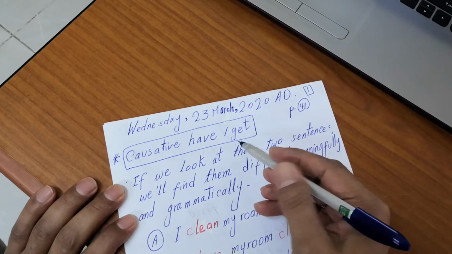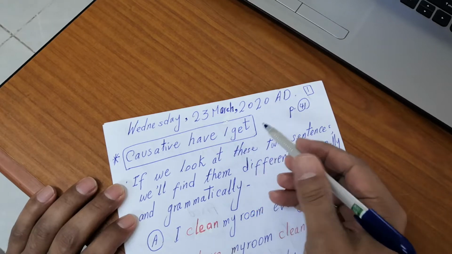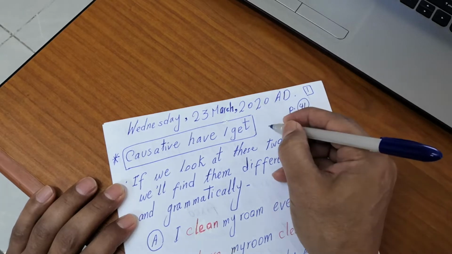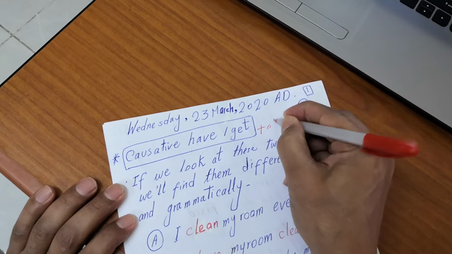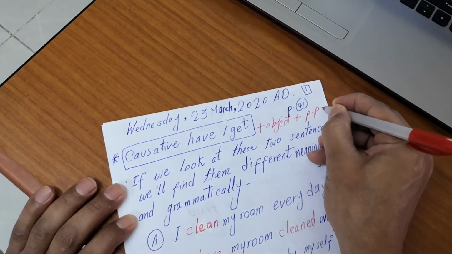The causative form consists of have or get plus object plus past participle of the verb.